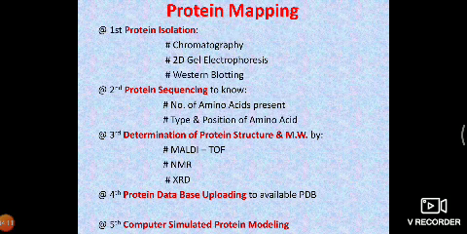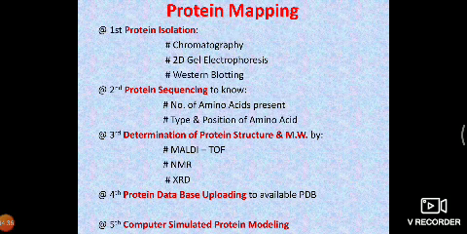Then after that, that protein sample is taken for protein sequencing. Sanger sequencing or automated sequencing is available. Then after, the same protein sample is taken for NMR or mass spectrophotometry for structural and molecular weight determination.